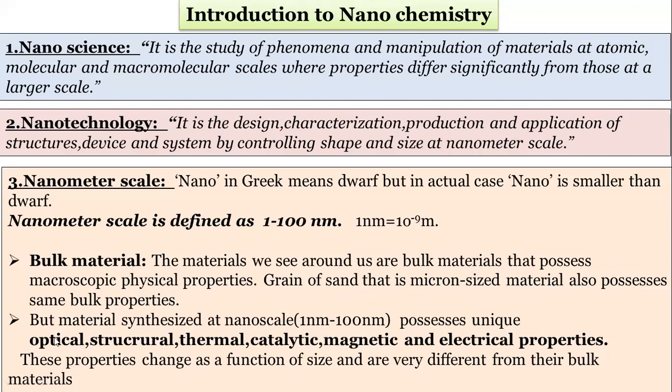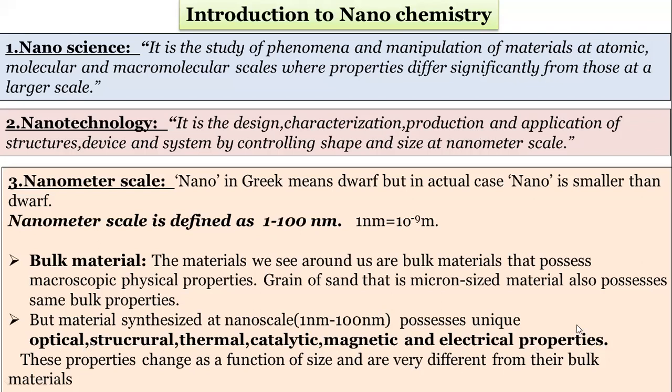But see what is meant by nanoscale material or nanomaterial. If any material is synthesized at 1 nanometer to 100 nanometer, it has unique optical, structural, thermal, catalytic, magnetic, and electrical properties.